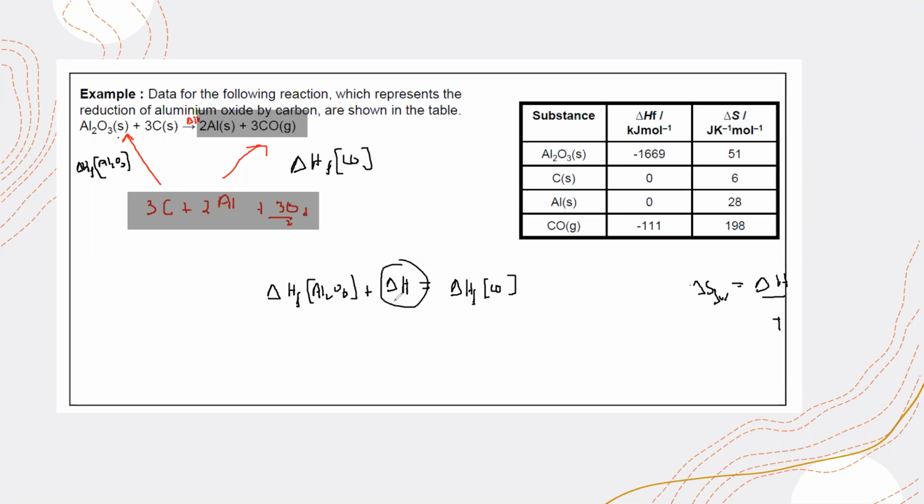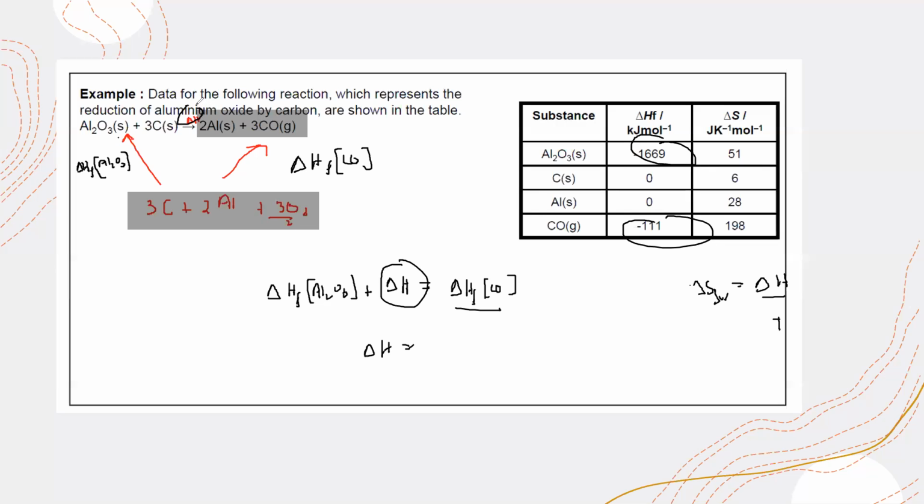So how do we find delta H? Delta H is the enthalpy change of formation of carbon monoxide, which is given, minus the enthalpy change of formation of aluminum oxide, which is minus 1169. Is it clear how to calculate the enthalpy change of the reaction?